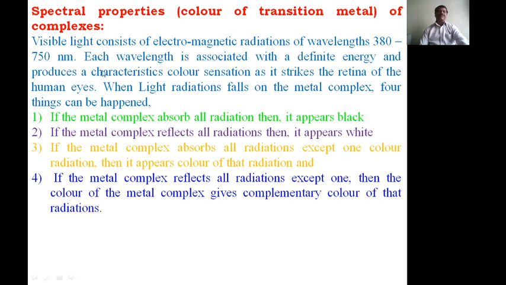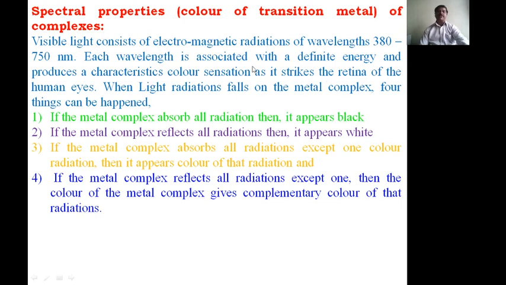Now coming to the spectral properties of complexes. Spectral properties are the colors of transition metal complexes. Visible light consists of electromagnetic radiation of wavelength 380 to 750 nanometers. The standard range is 400 to 800 nanometers, but it is flexible, and 380 to 750 nanometers is called the visible light radiation.